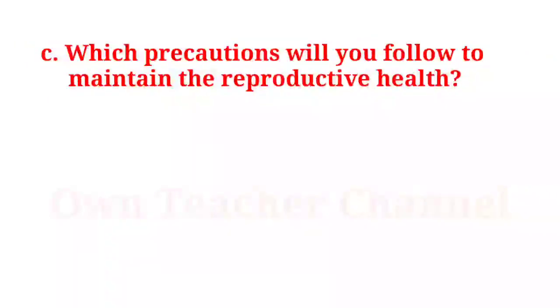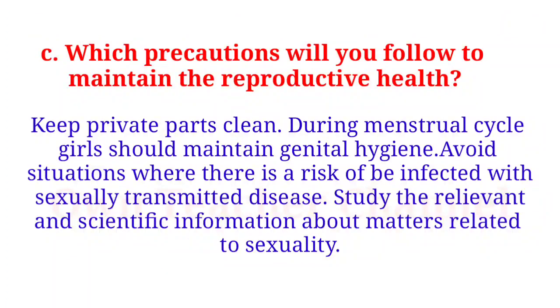C. Which precautions will you follow to maintain reproductive health? Keep private parts clean. During the menstrual cycle, girls should maintain genital hygiene. Avoid situations where there is a risk of being infected with sexually transmitted disease. Study the relevant and scientific information about matters related to sexuality.